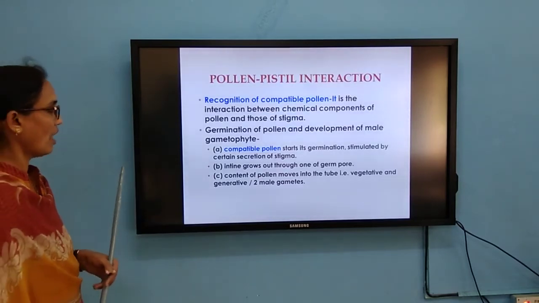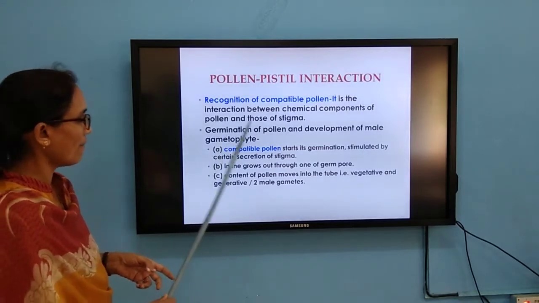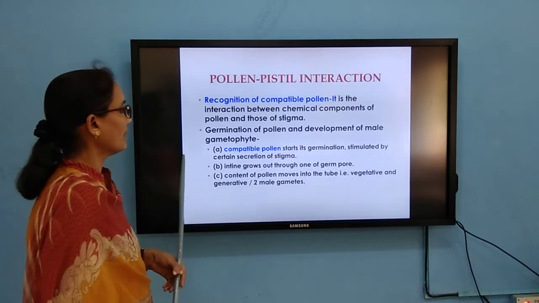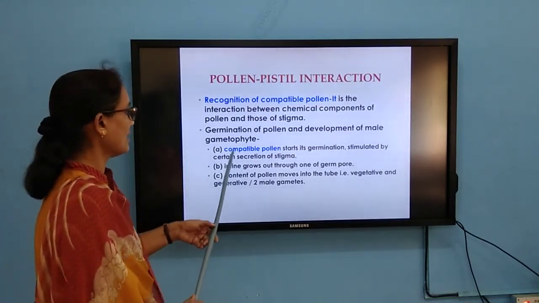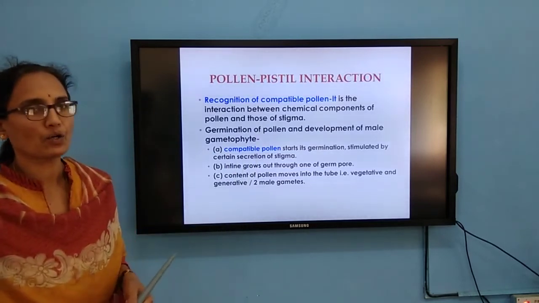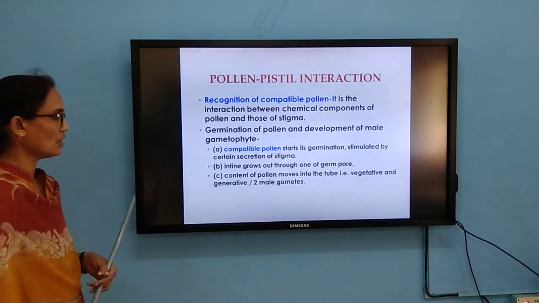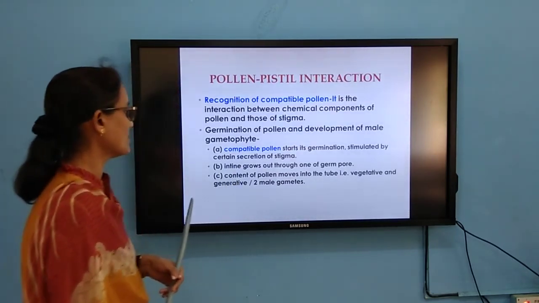How does this germination take place? If it is a compatible pollen, it is going to stimulate the stigma to secrete certain substances, and this leads to the germination of the pollen. So the intine grows out through the germ pore, and the pollen moves into the pollen tube, with the vegetative and generative cell.